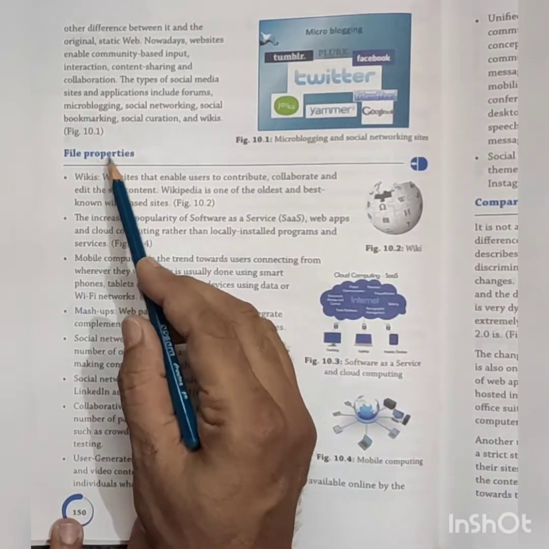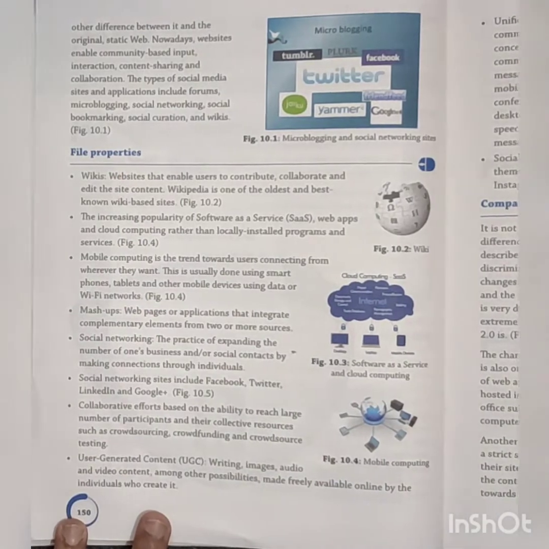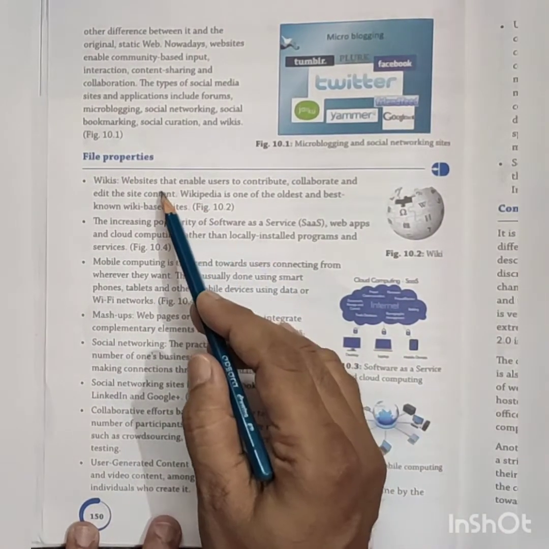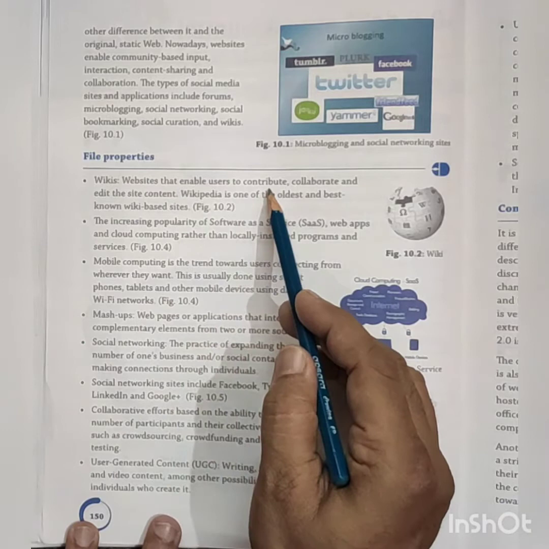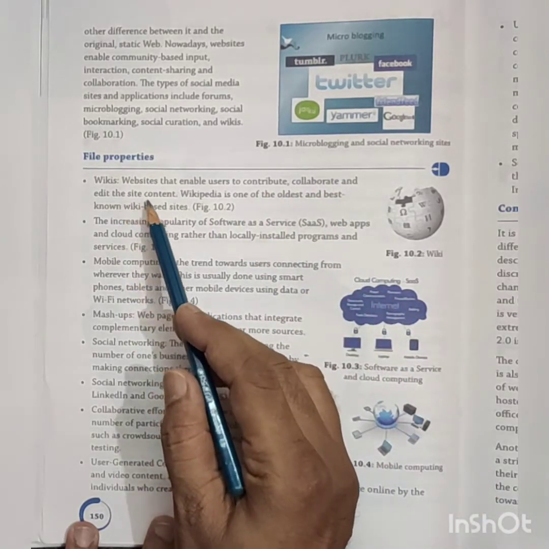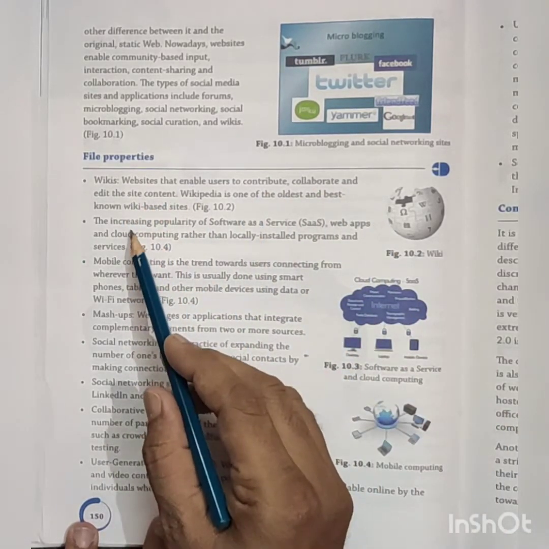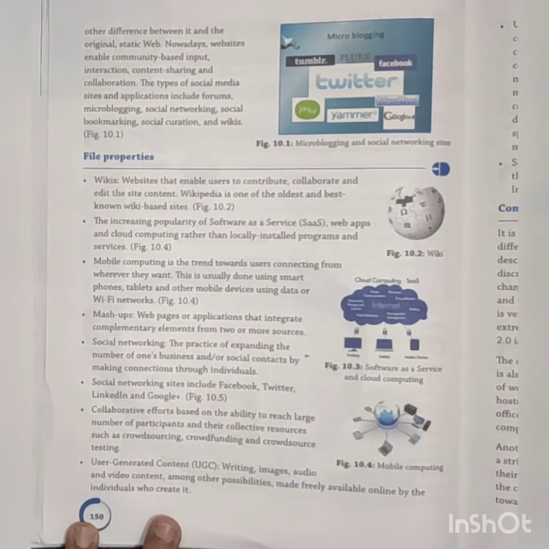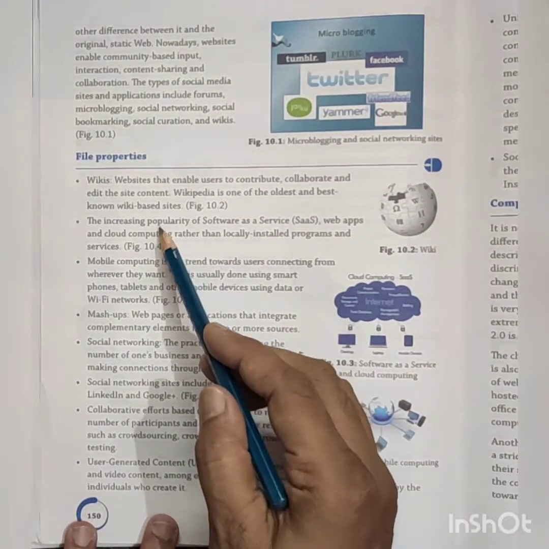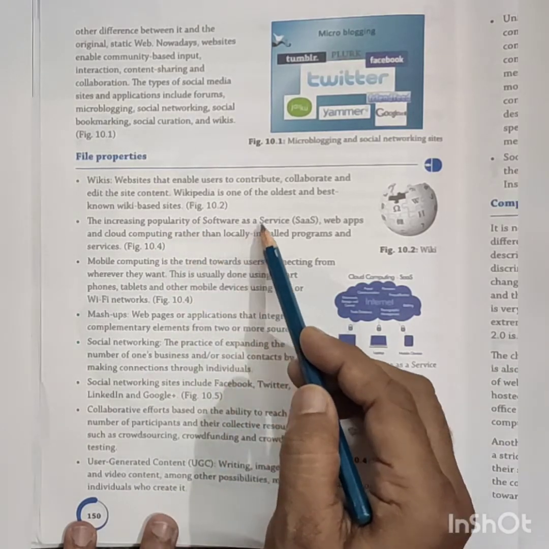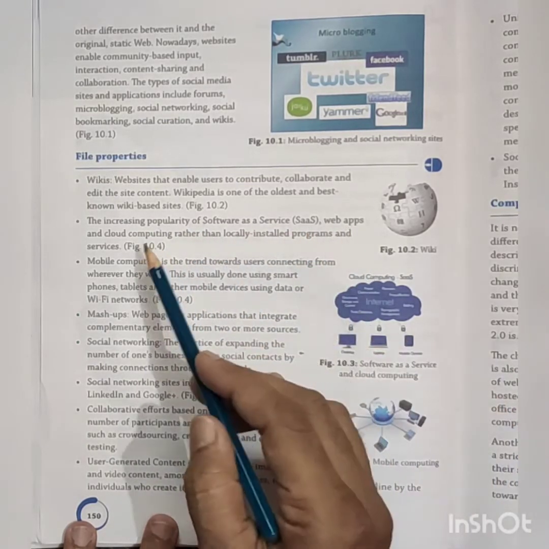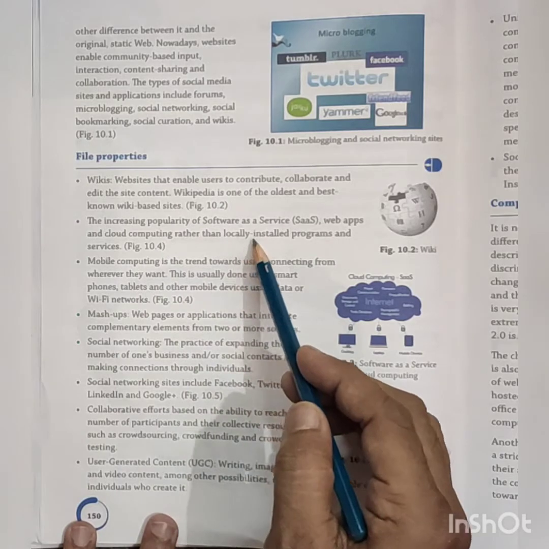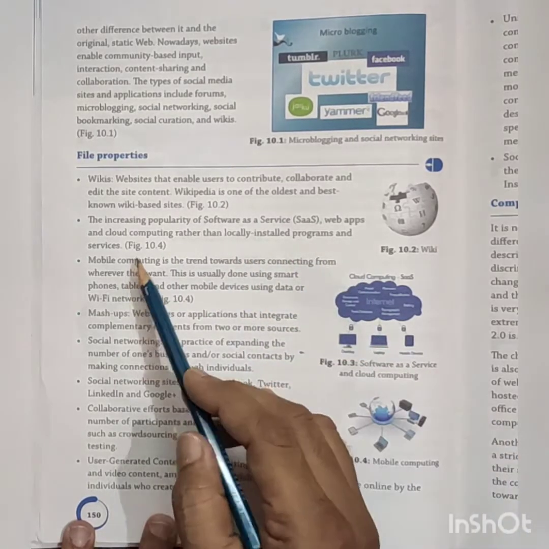Now what are the features? It has wikis, websites that enable users to contribute, collaborate, and edit the site content. Next is the increasing popularity of software as a service. This is most important: the increasing popularity of software as a service, web apps, and cloud computing rather than locally installed programs and services.